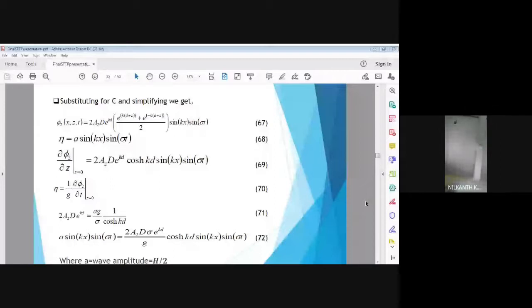It is always associated with the time variable, sigma T.